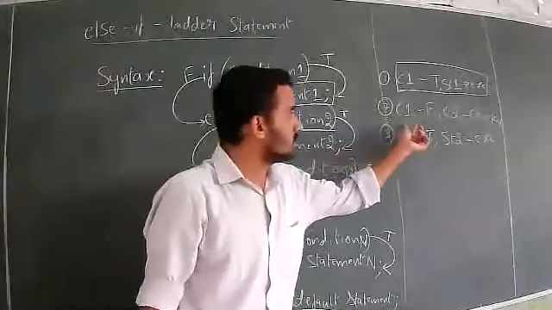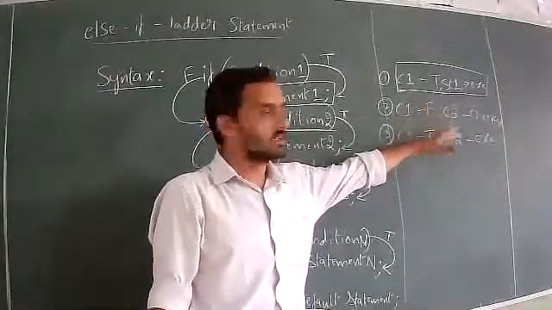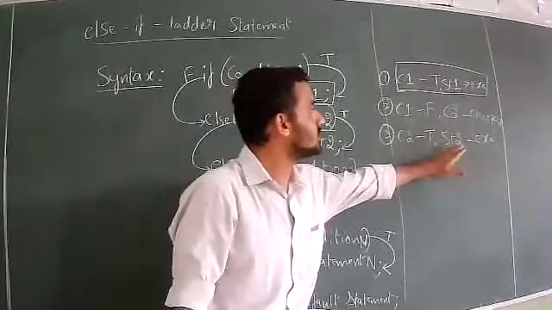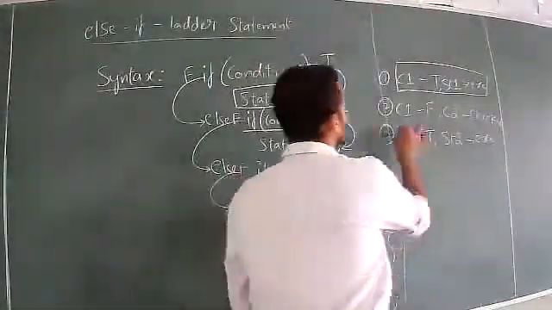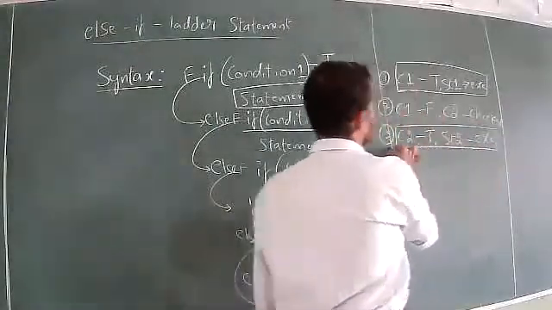So if condition 1 is false, then only condition 2 is checked. If condition 2 is true, then statement 2 is executed. Once statement 2 is executed, the remaining conditions are not checked. So this is the final.